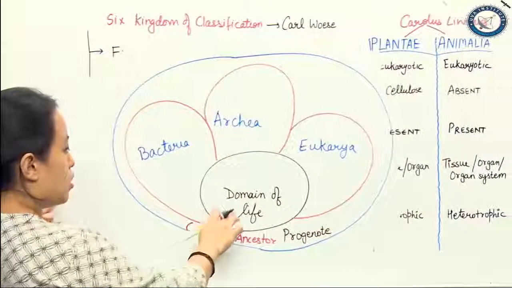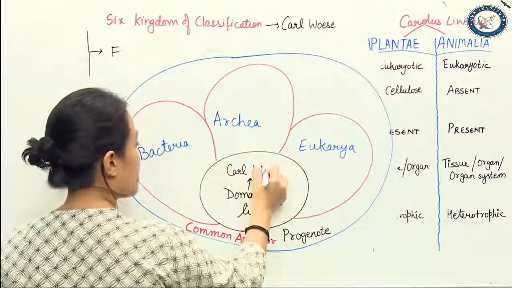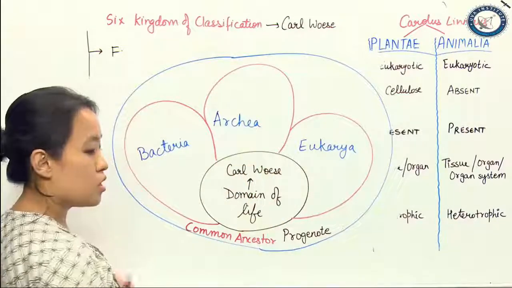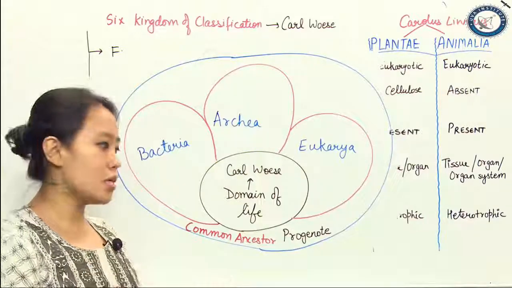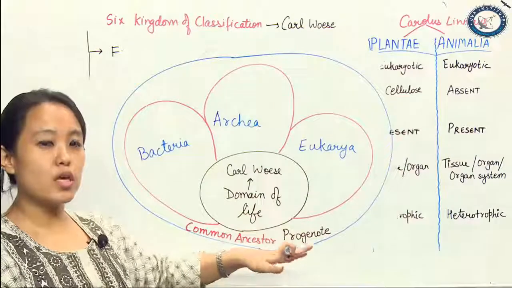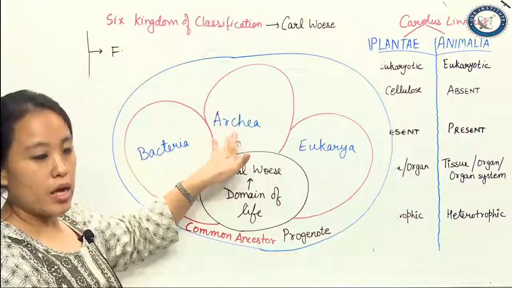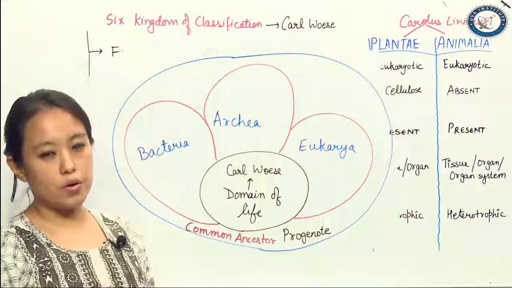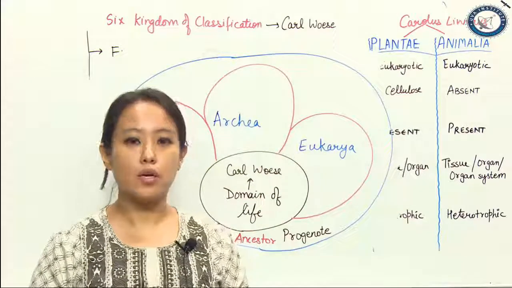Again, domain of life was given by Carl Woese. What he said is that there is a domain of life which has a common ancestor known as progenote, and this progenote is subdivided into bacteria, Archaebacteria, and then Eukarya, meaning eukaryotes. So this is all the information with regard to biological classification.